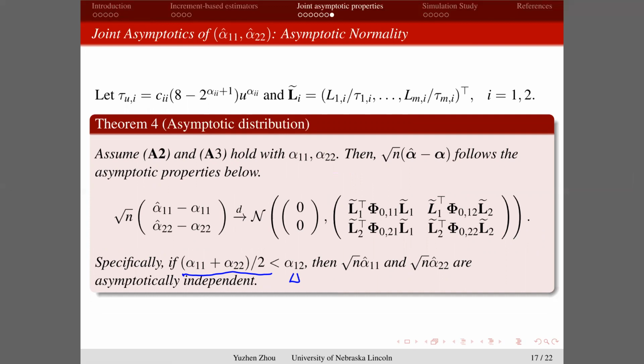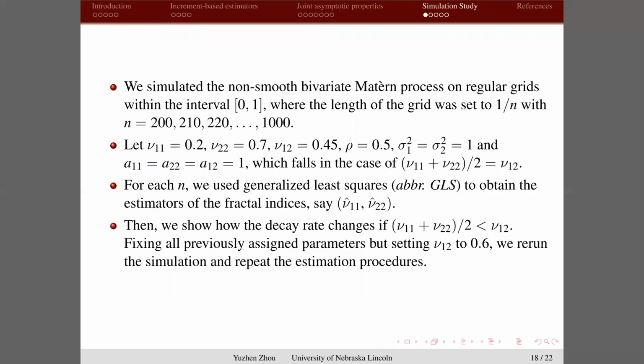This means that although the processes X1 and X2 are dependent on each other, as long as the average of the smooth parameters is less than alpha 1,2, the decaying rate for the cross covariance function, then the performance of the estimators alpha 1 hat and alpha 2 hat will not be affected by the other process, although the two processes are dependent on each other.